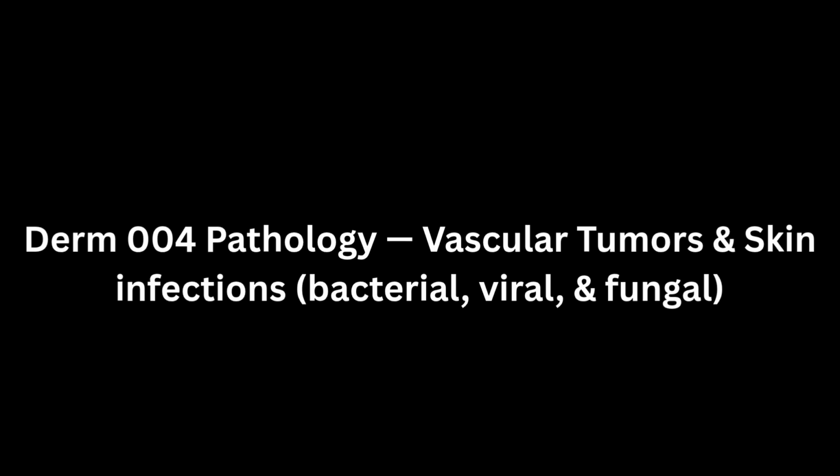For strawberry hemangioma, this is going to be seen in infants, okay? And once again, it's very similar. It's a benign capillary hemangioma, but it's seen in infancy, the first few weeks of life. What's going to happen, it's going to grow rapidly, and then it's going to regress spontaneously, usually by the age of 5 to 8 years old. Okay, so strawberry hemangioma is going to be spontaneous resolution, whereas cherry angioma cannot. Okay, it cannot resolve or regress spontaneously. Cherry is in adults, strawberry is in infants. Those are the key takeaways there.